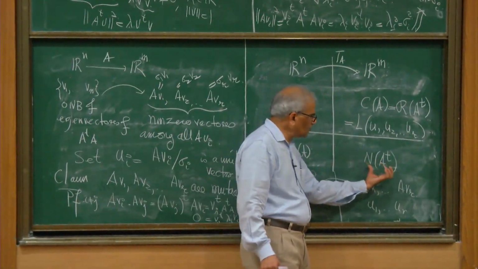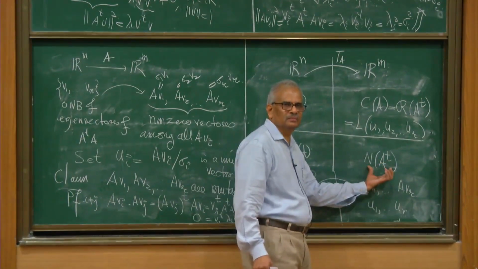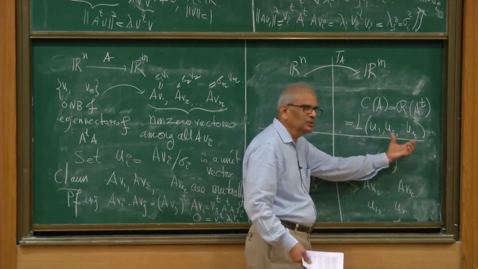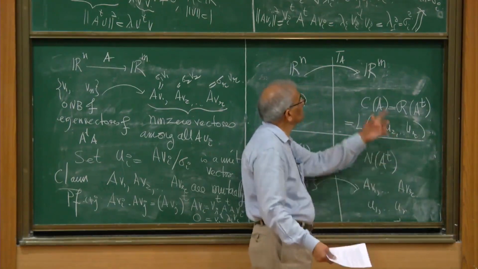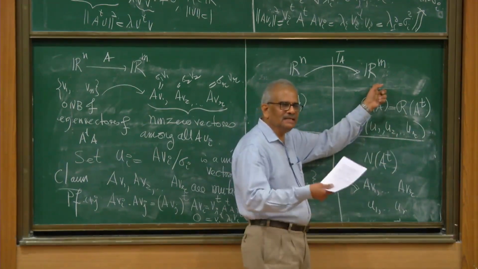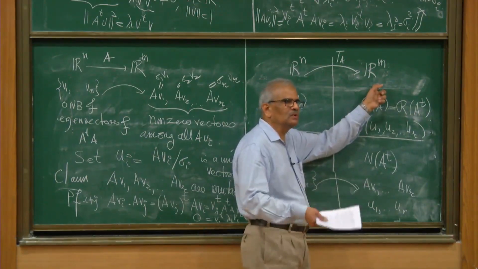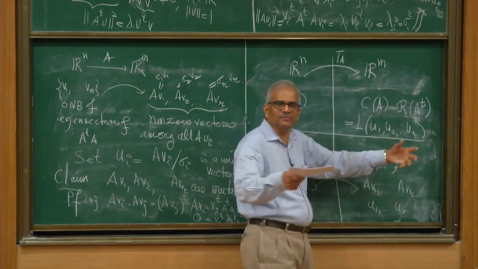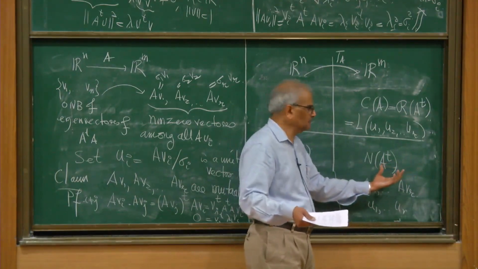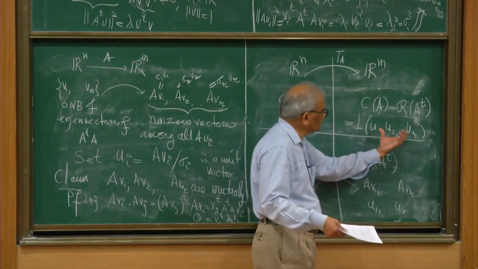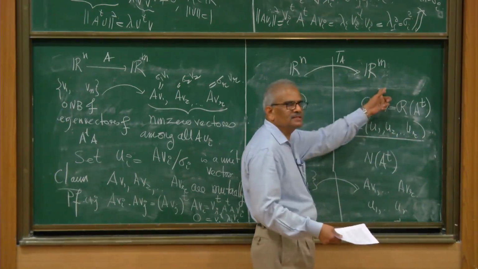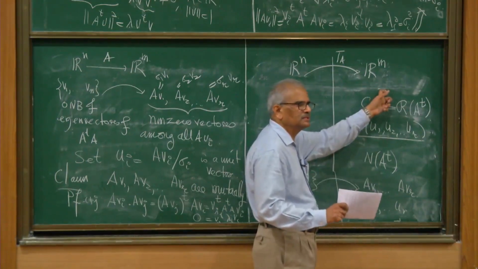I find an orthonormal basis of this space, and that can be done by extending U1, U2, up to Ur to an orthonormal basis of the entire space by the Gram-Schmidt process. You can extend any set of mutually perpendicular vectors to a full set of mutually perpendicular basis vectors by the Gram-Schmidt process. So extend U1 up to Ur, which is a basis of the column space, to a basis of the entire space, but it should be an orthonormal basis.